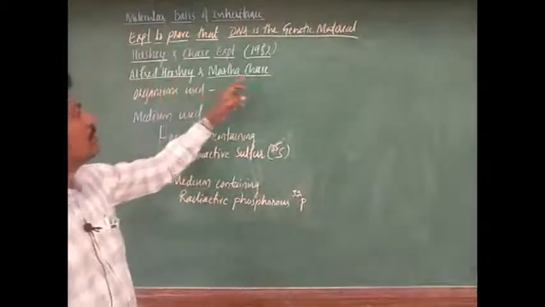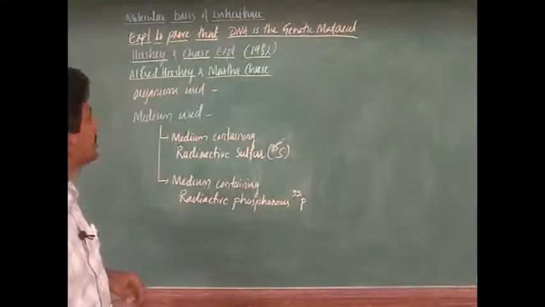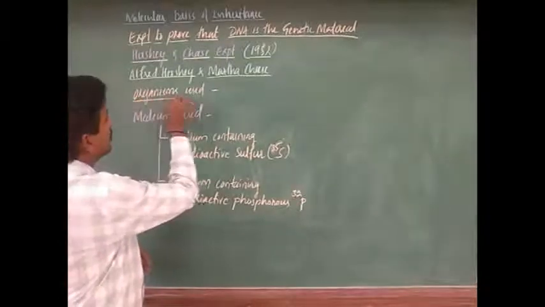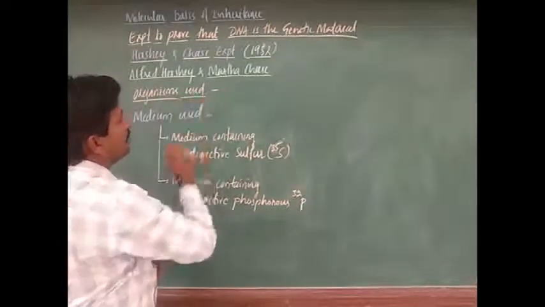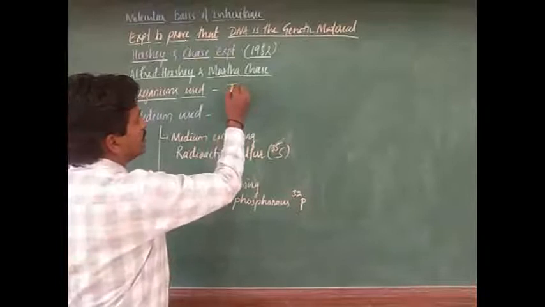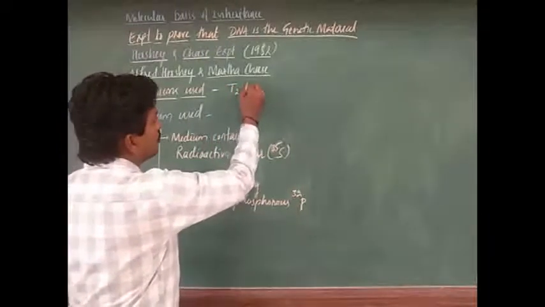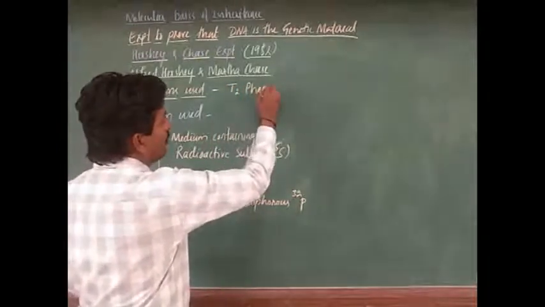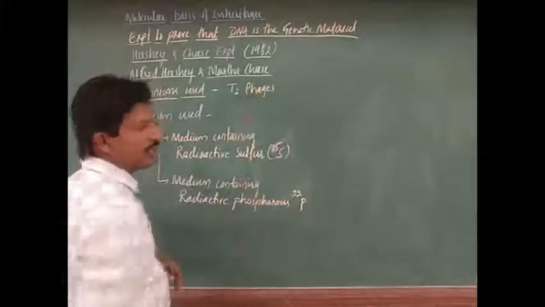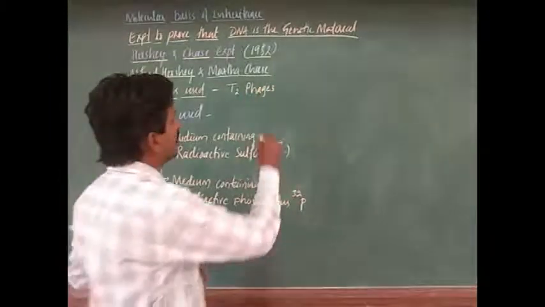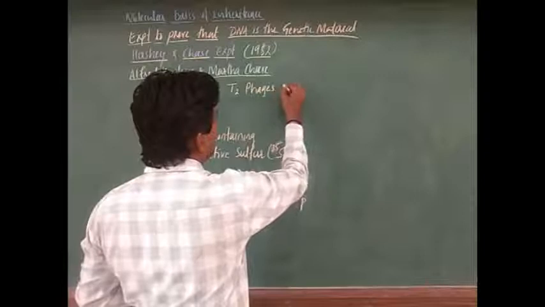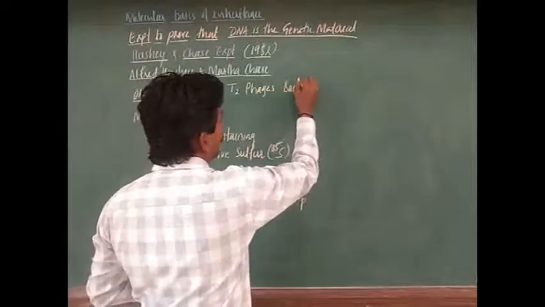Hershey and Chase used two organisms. The organisms used are T2 phages. T2 phages are nothing but bacteriophages.